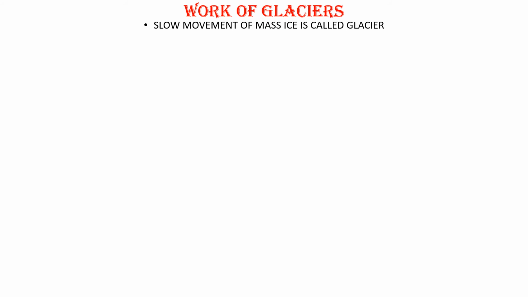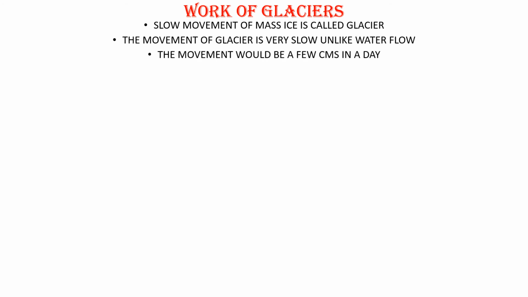Slow movement of mass ice is called a glacier. What is a glacier, Nana? Slow movement of mass ice is called a glacier. The movement of a glacier is very slow, unlike water flow. Rivers are very fast, but a glacier is very slow, just like a tortoise. The movement would be a few centimeters in a day, amma.